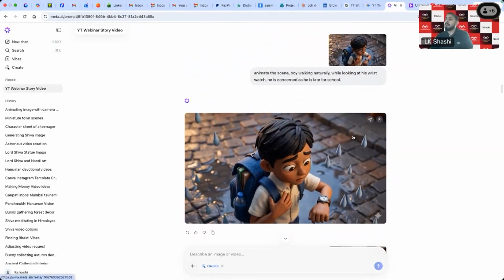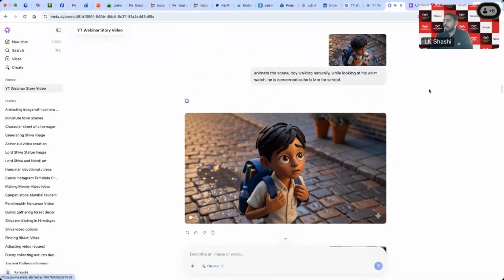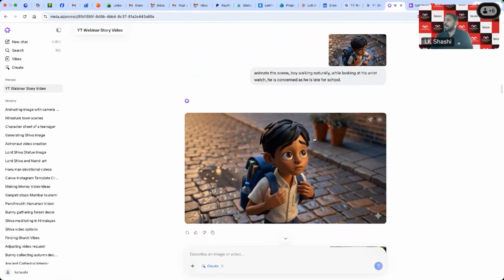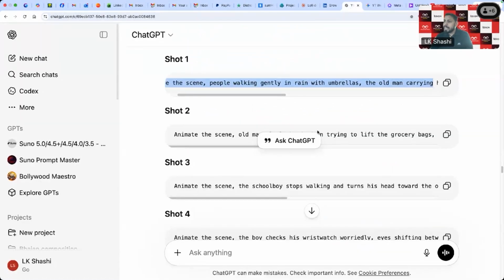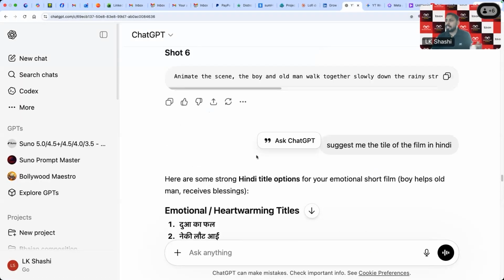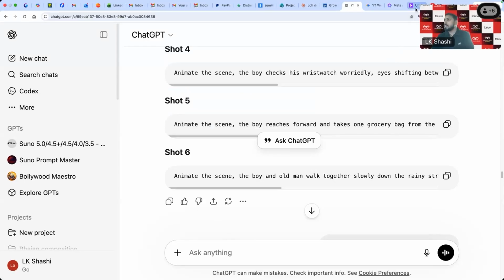Then I have downloaded all these videos to my computer. Now, till here the prompting is done, so there is no prompting required hereafter. You just compile all the things, but one thing is left, the audio, the base on which the entire film needs to be staged.